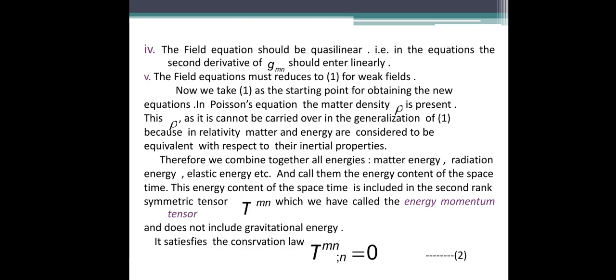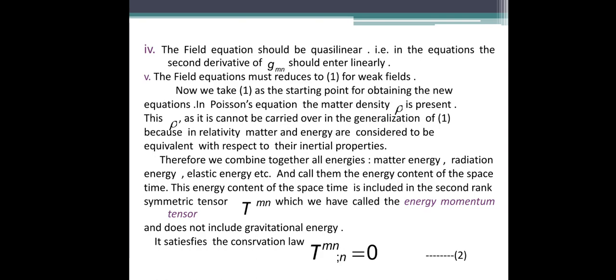The fifth one is that the field equation must reduce to equation 1 for a weak field. That is, the field equation, if we have it, then reduces to 1 in the weak fields. So all these 5 conditions must be satisfied by the gravitational field equation, or what we call the Einstein field equation. Then we have to know the form of that equation.